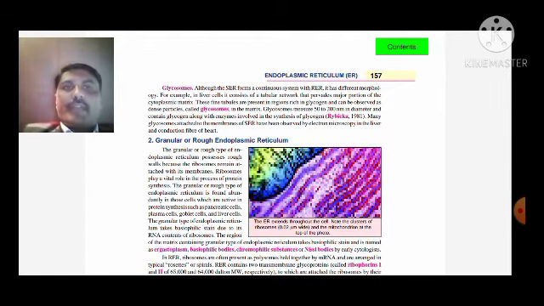Granular endoplasmic reticulum takes a basophilic stain due to the RNA content of its ribosomes. The region of the matrix containing the granular endoplasmic reticulum takes the basophilic stain and is named ergastoplasm, basophilic bodies, or chromophilic substances.